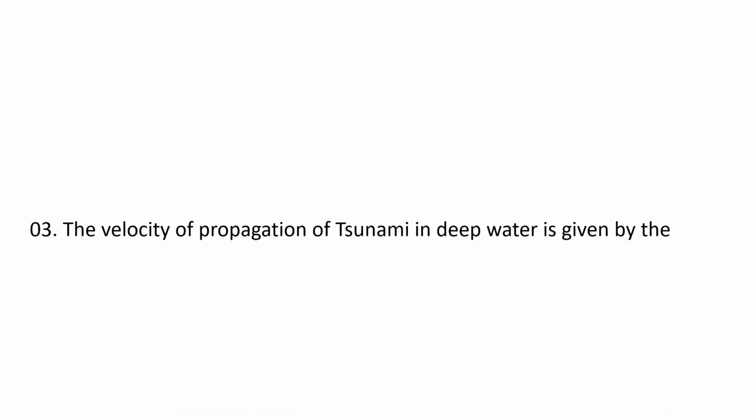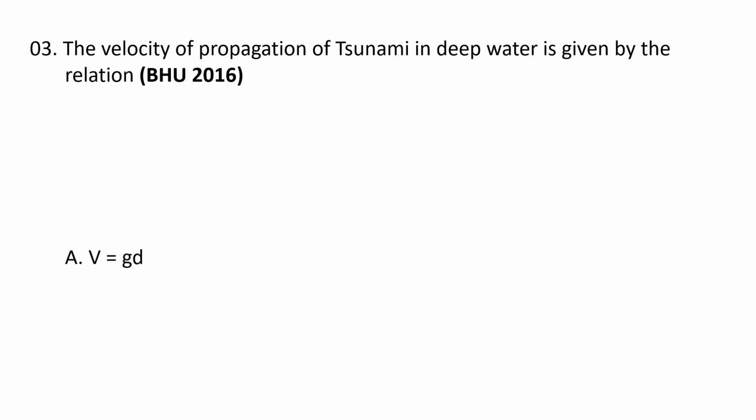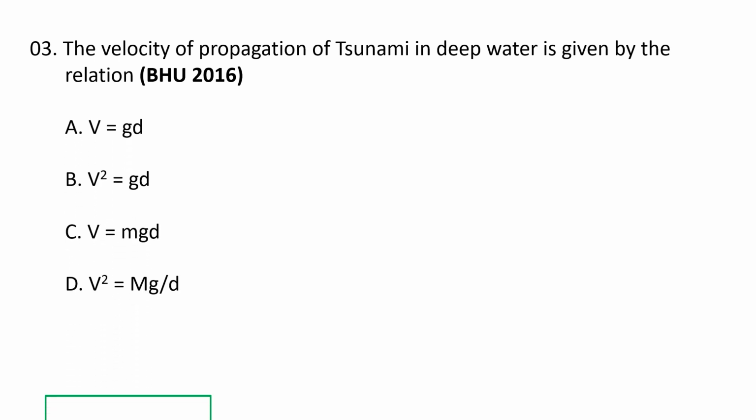Next question. The velocity of propagation of tsunami in deep water is given by the relation. Choices are A. V is equal to gd, B. V square is equal to gd, C. V is equal to mgd, D. V square is equal to mg by d. So the correct option is V square is equal to gd.